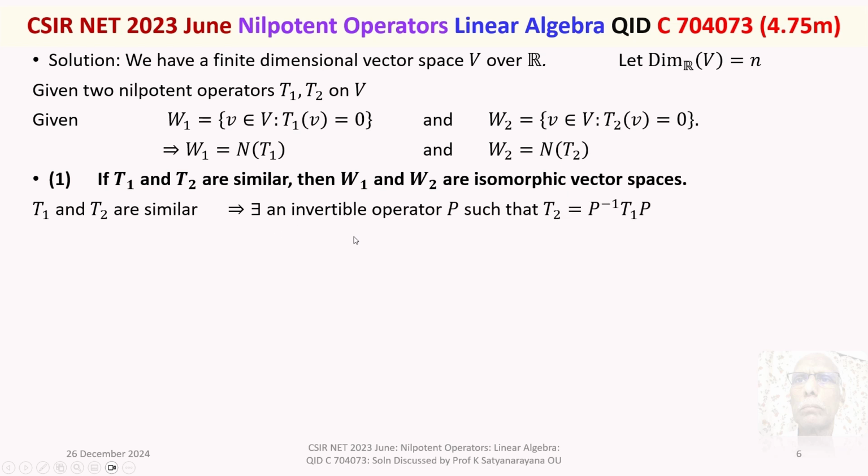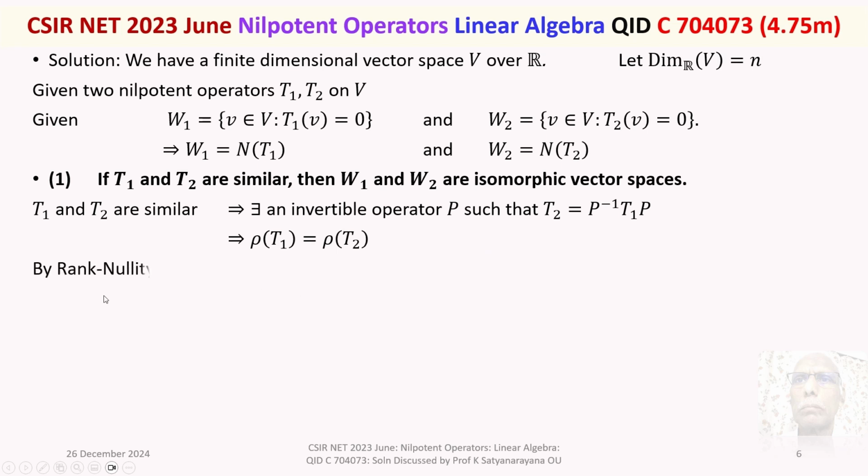There exists an invertible operator P such that T2 is equal to P inverse T1 P. When they are similar, we recall a property, then their ranks must be equal. This implies rank of T1 is equal to rank of T2.